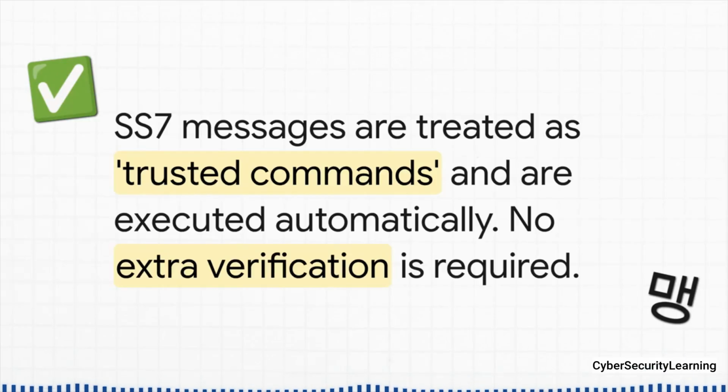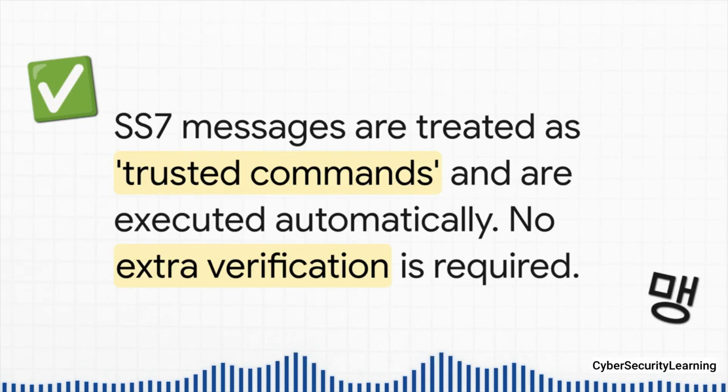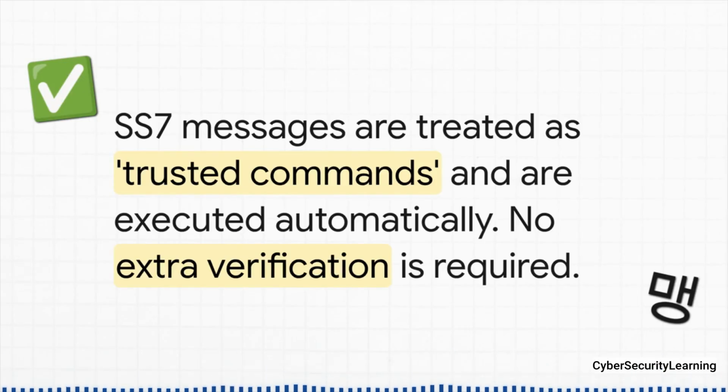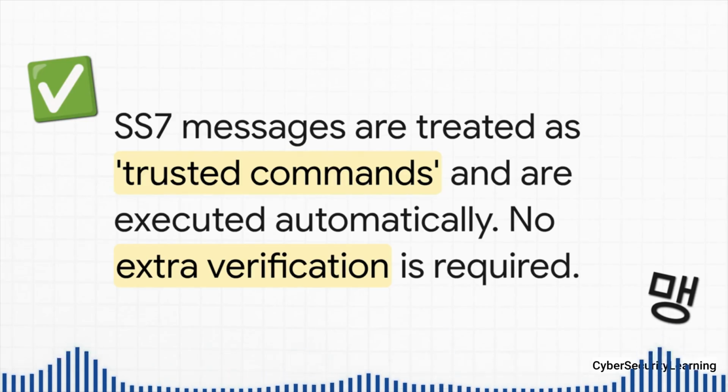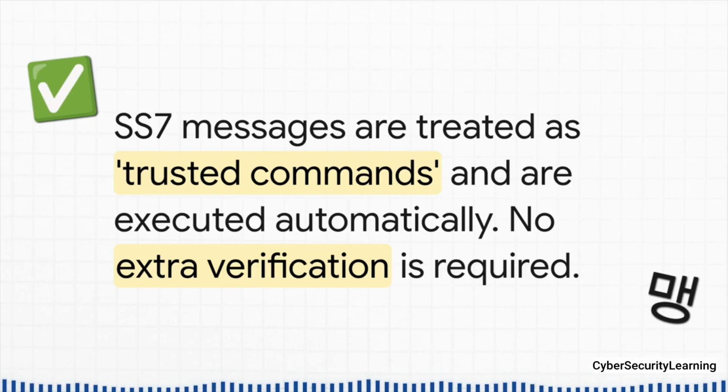And right here, this is the fatal flaw. Because the whole system was built on that old school trust, it doesn't really have strong authentication. If a message comes in that's formatted correctly and it looks like it's coming from another carrier, the network just obeys. It just executes the command. There's no pop-up that says, are you sure you want to forward this person's calls? It just does it. No questions asked.